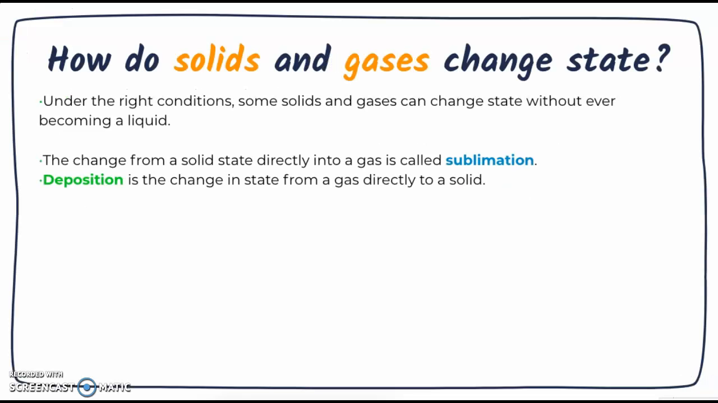Lastly, how do solids and gases change state? Under the right conditions, some solids and gases can change states without becoming a liquid. The substance must gain or lose a great deal of energy for this to occur. The change from a solid state directly into a gas state is called sublimation, and deposition is when the change of state from a gas directly to a solid occurs.